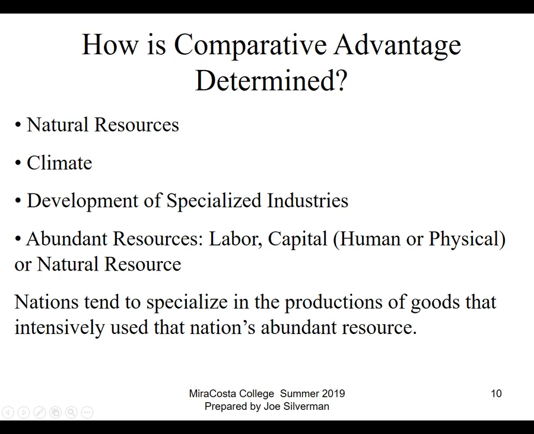So, for instance, airplanes. Boeing is either number one or two, even with its problems right now, in commercial airplane production in the world. If you want to make big airplanes, that requires a lot of physical capital. Or another example of a big U.S. exporter would be Caterpillar. Caterpillar makes heavy equipment, things like bulldozers and backhoes, all that yellow equipment you see in a construction zone. A lot of that's made by Caterpillar, and they export to other countries. And of course, those kinds of things require a lot of physical capital to make. Or again, natural resources. If you have a lot of a natural resource, then you could be able to export those as well.